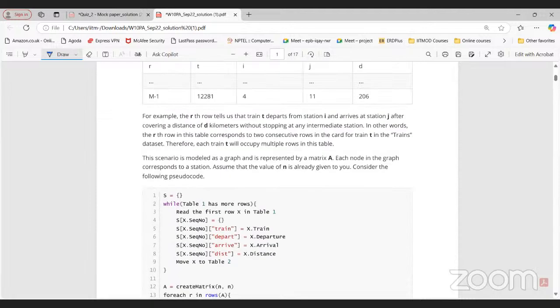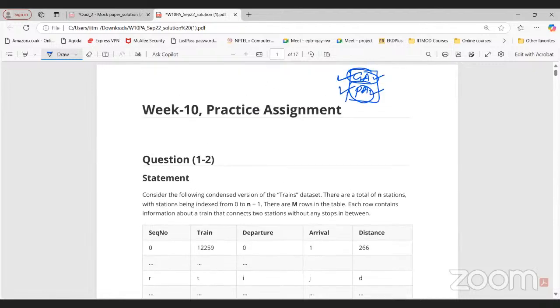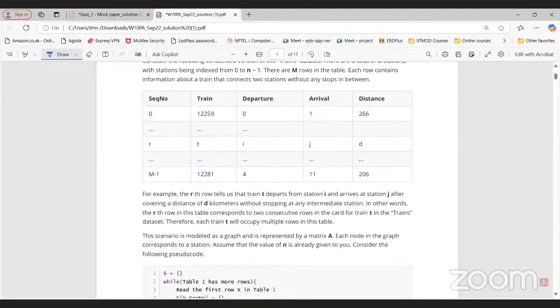So that's why I suggest you solve PA and GA without looking at the correct option. And the best way to solve GA is before the deadline. Solve it on your own, right? Most of you look at the previous year solution or from YouTube, you just submit the options, that's it. And then after some time you solve those questions, or before the quiz. That is not going to help you, right? So this is the reason behind that. You may think that you are solving the question, but actually you are getting to the correct answer, not finding the correct answer. So there's a difference, okay? I hope this makes sense, right?